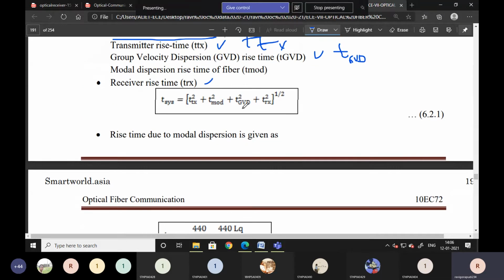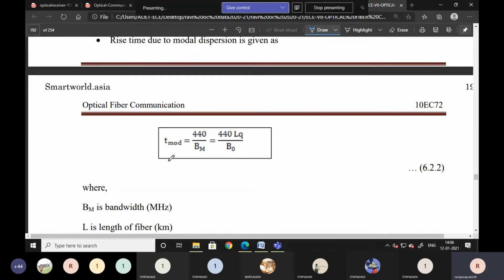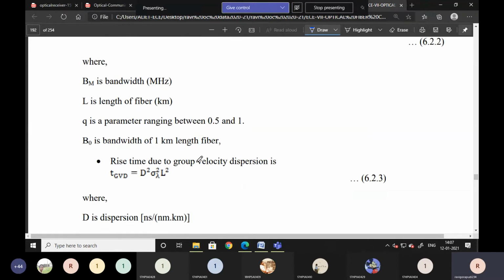In this formula, I know some values: Tmod, TGVD, Trx, and Ttx. In those, I know some formulas individually. I'm going to write those individual formulas and substitute them in this formula. Then Tmod, the modal dispersion rise time, is 440 by Bm. That is also known as 440 L^Q by B0. B0 is the bandwidth for 1 kilometer. Bm is also the bandwidth in megahertz, that is the overall bandwidth. L is the length of the fiber. Q is a parameter ranging between 0.5 to 1.